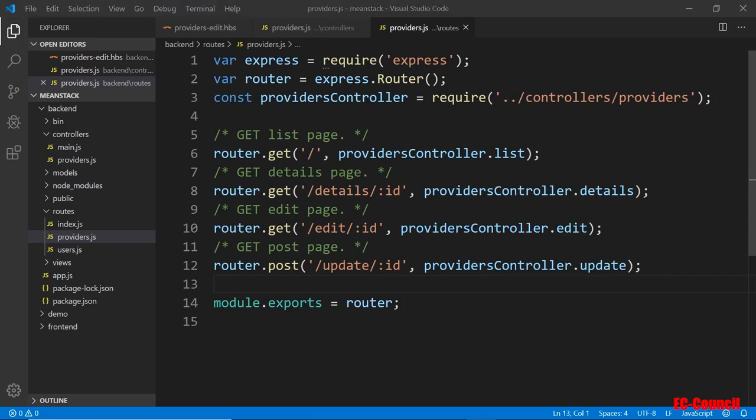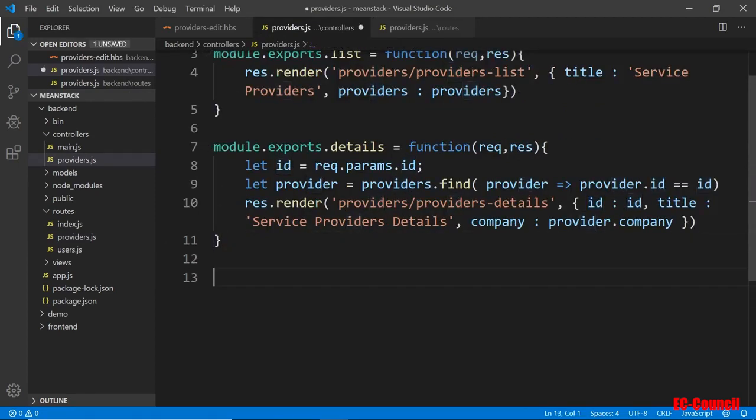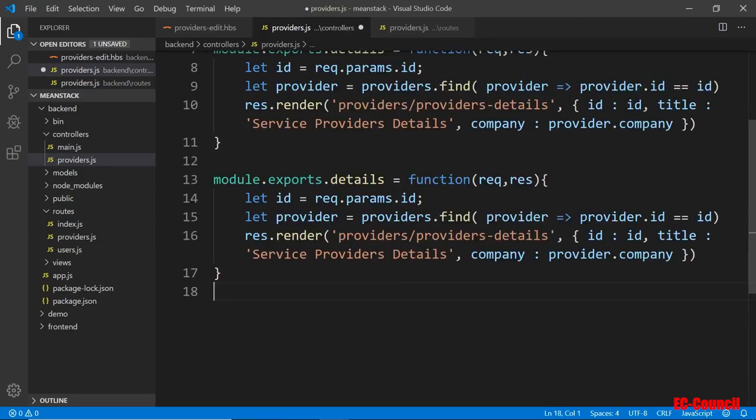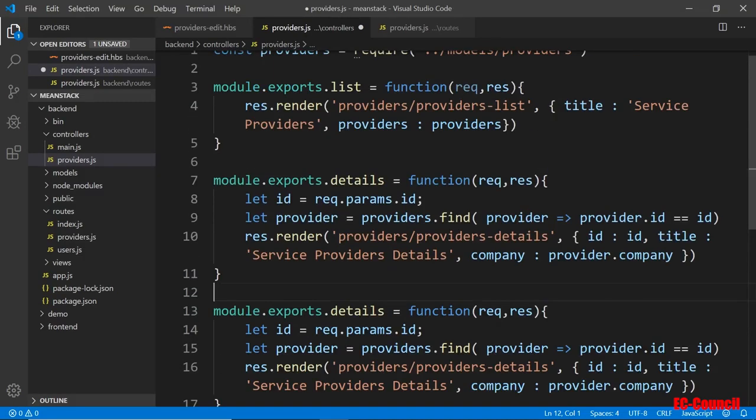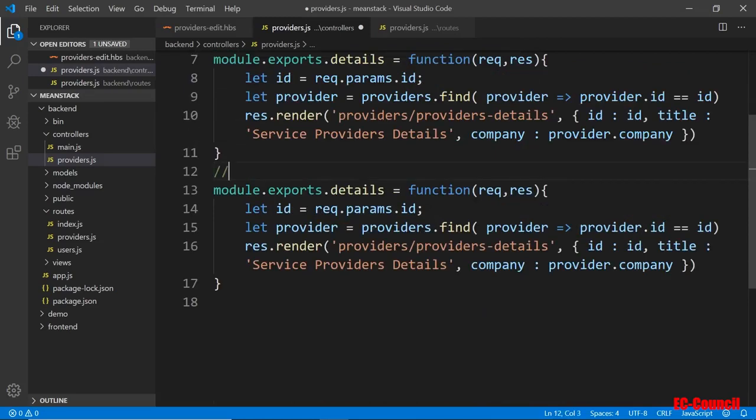Next, we need to update the controller. Remember, we have the controller edit and controller update. So I go to the controller, and I'm going to put it right down here. I'm going to copy this and just modify it here. I'll put some notes here. This would be for a list. This is the details, and this would be the edit, call it edit form, just the form for here. So edit.